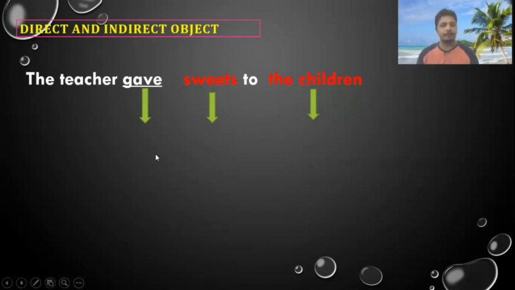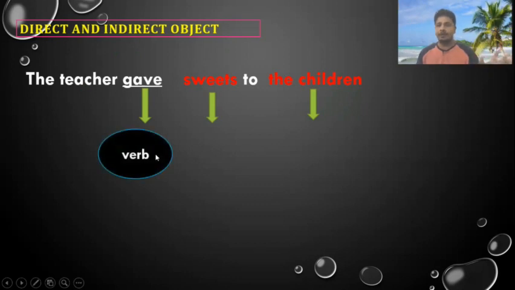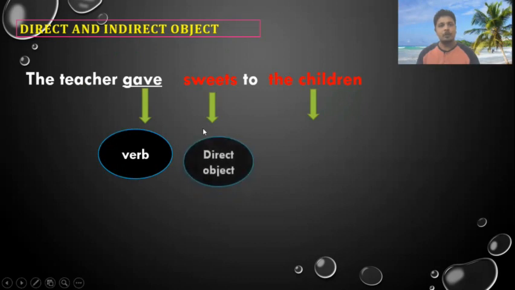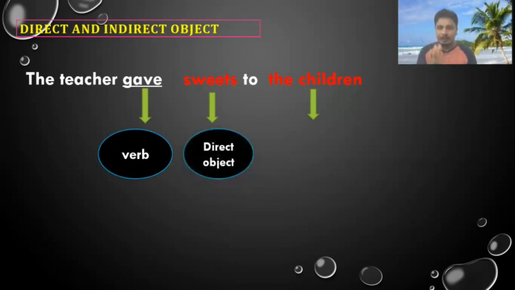Gave is the verb because it is doing the action. Similarly, sweets becomes the object. When we have to put a question, what to the verb. What did the teacher give? Sweets. The immediate answer is sweets.